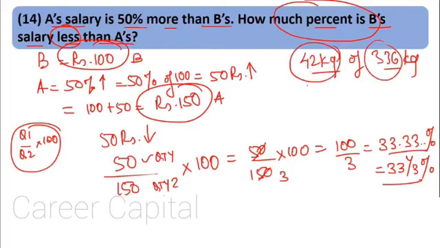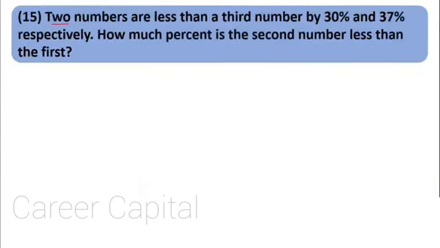That "less" makes us subtract the values and take only the difference, and we have to take it as compared to the second quantity, right? So B's salary is 50 rupees less. So we have 50 divided by A's salary into 100, and we got 33 1/3%. Moving to the next question. Two numbers are less than a third number by 30% and 37%.